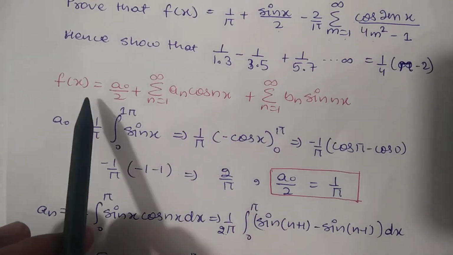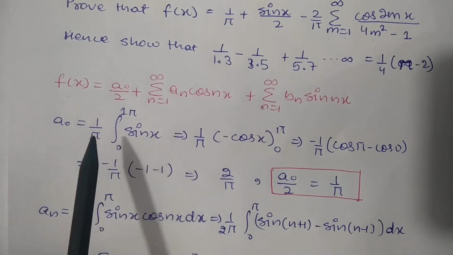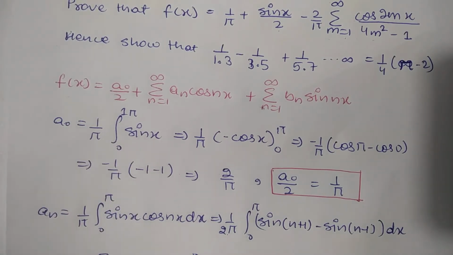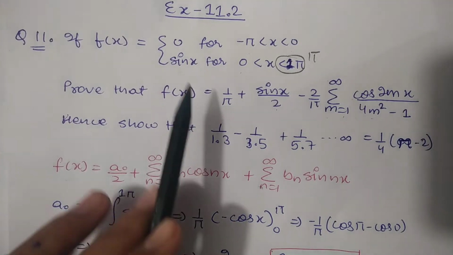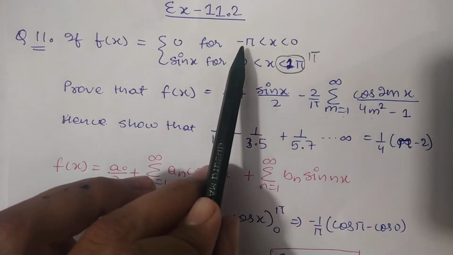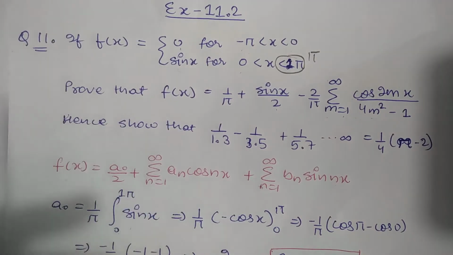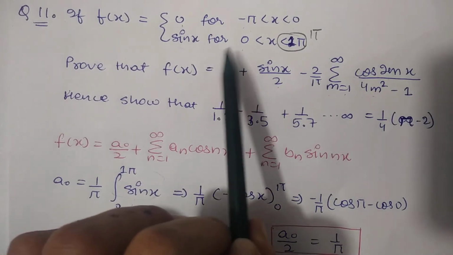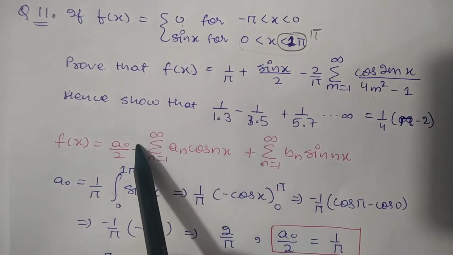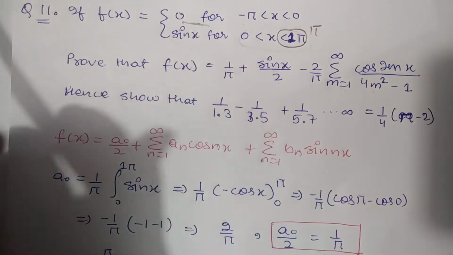Now we know that the Fourier series can be represented by this formula, where the value of a naught can be calculated by this formula, 1 by pi integration from 0 to pi. In the range 0 to pi the function's value is sin x, and in the range minus pi to 0 the function's value is 0. So integration of 0 will be 0 only, so we will integrate only sin x, for the range 0 to pi, for the values of a naught, an and bn.